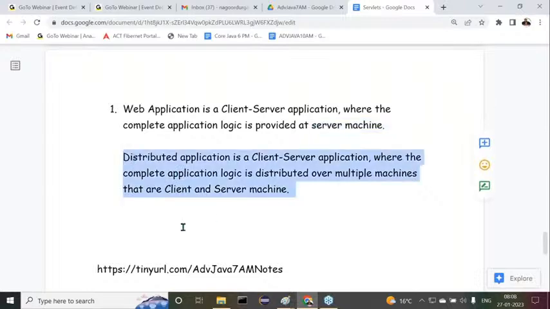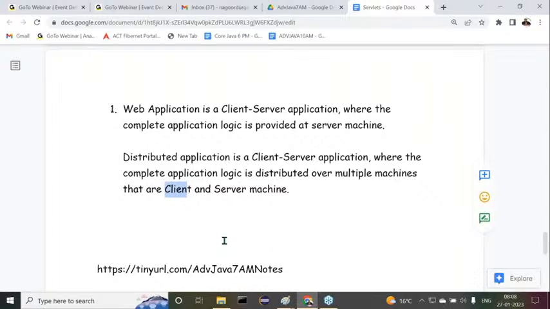But in distributed applications, the complete application logic is provided at a local machine as well as the remote machine. So instead of taking this client, I can say local machine and remote machine. We can use this terminology. That will be good. All right, sir. This is one point.